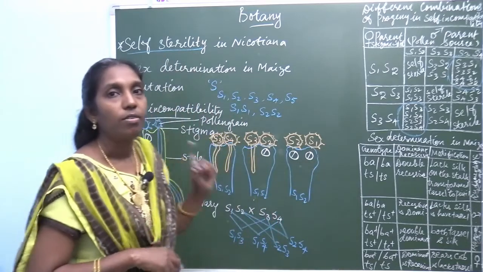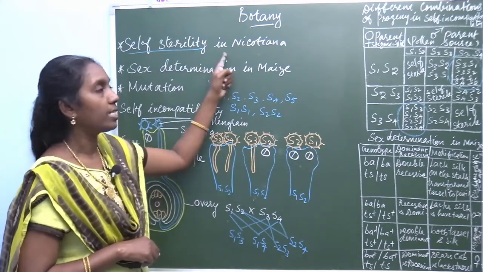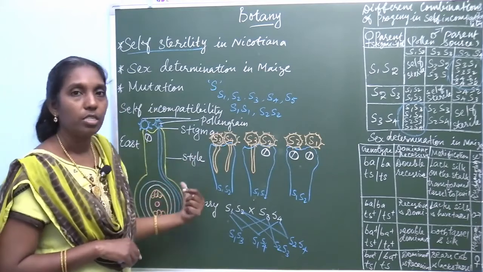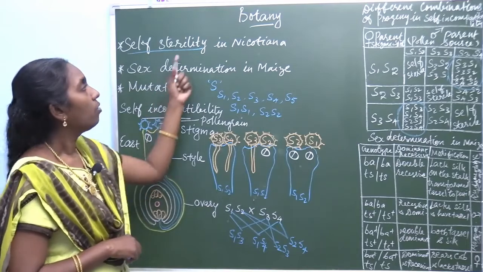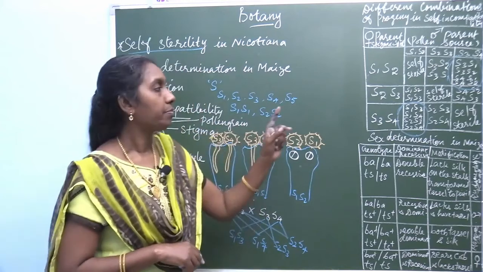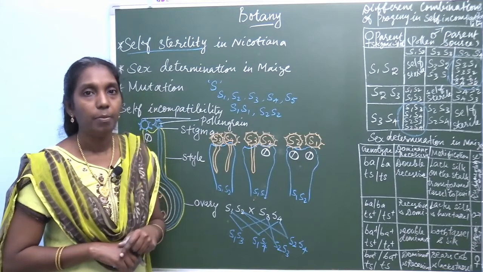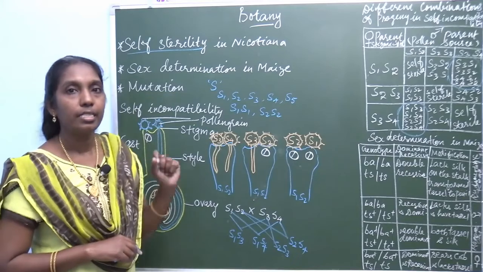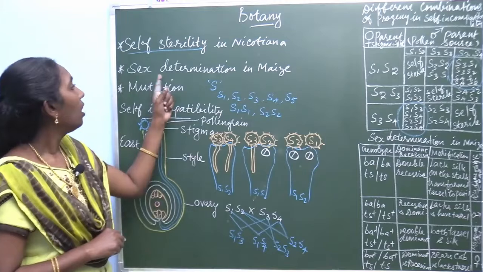Then second question. So first question, in today's class, you are going to learn self-sterility in Nicotiana. Draw this diagram. All these diagrams you draw in the class note very neatly, and you learn this question. Prepare it well. Second question, sex determination in maize. In maize, the sex is determined. You know that in the first chapter, again you learned this question.